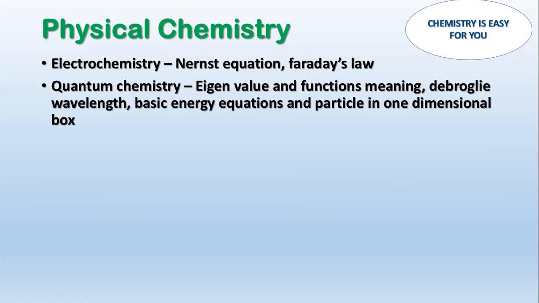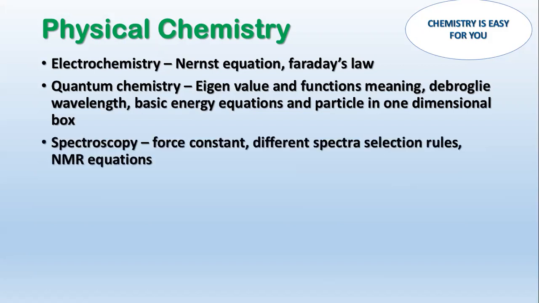So this is very simple. Just you need to have one equation and you are done with that. So in quantum chemistry, I believe a question will come from the particle in one dimensional box, and if you know that, you are good to go in this part also. Next, this is my favorite topic, spectroscopy. So in that, force constant is the main thing, and also selection rules. Like for Raman spectra, actually you have different types of lines, different branches, P, Q, R, etc. So you need to know the selection rules of all these things.